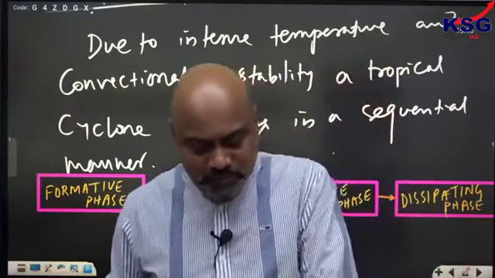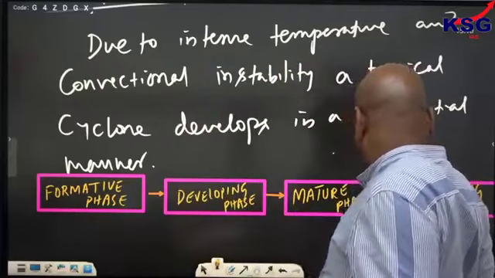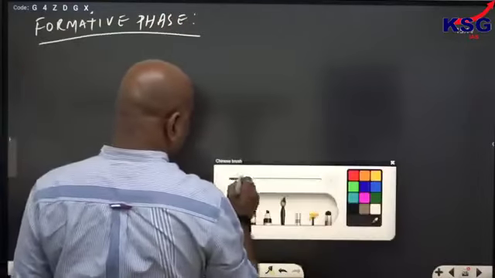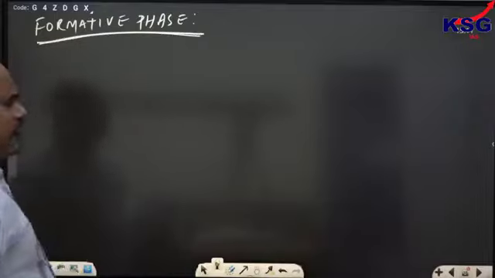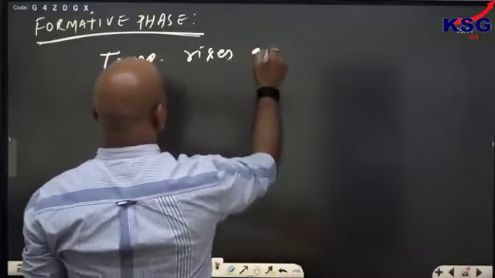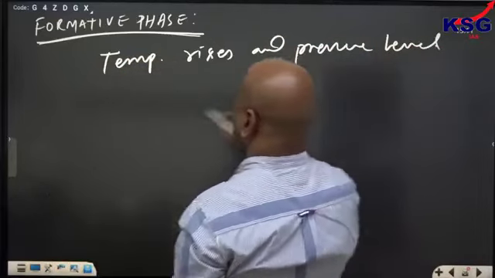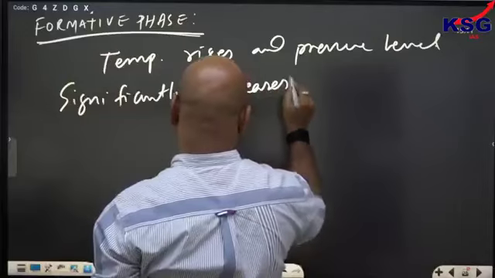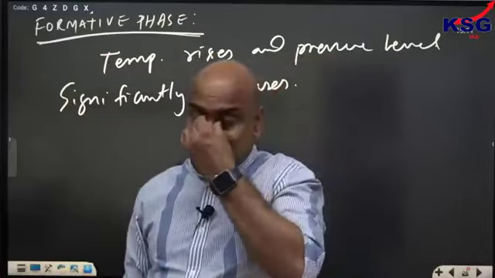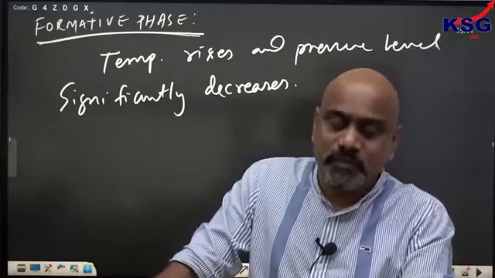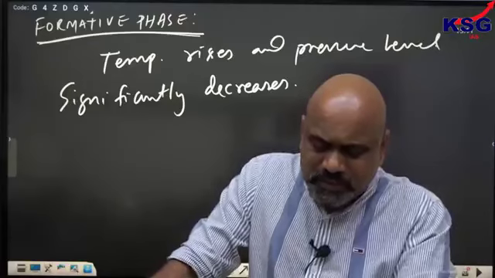What is there in the formative phase? In this phase, what happened here? The temperature rises and the pressure level significantly decreases here. The pressure condition will suddenly decrease in the formative phase. Right. So what happens in this case?